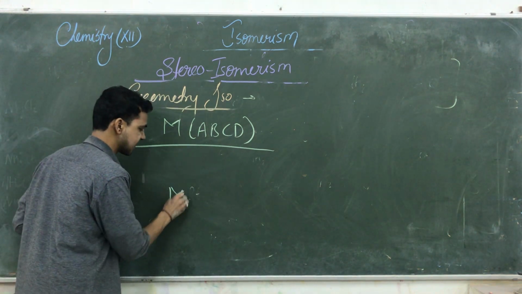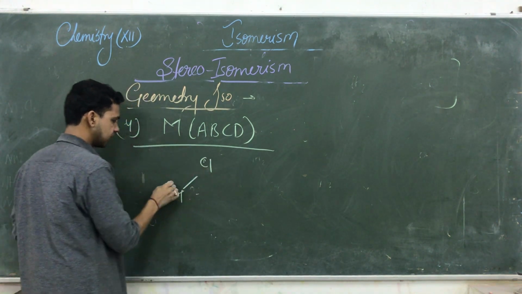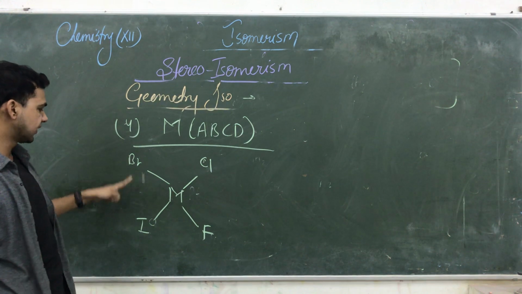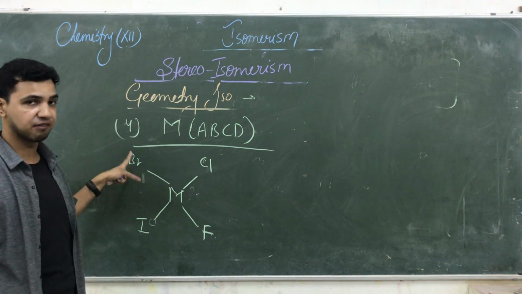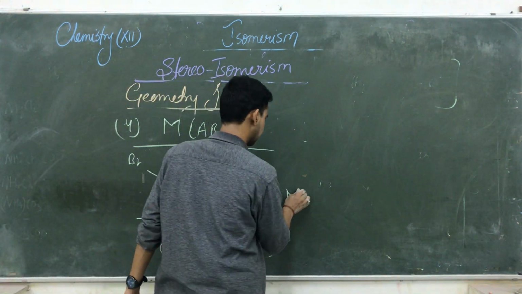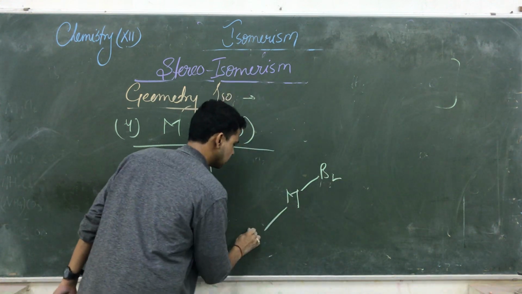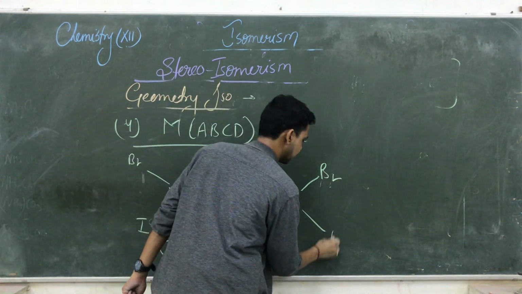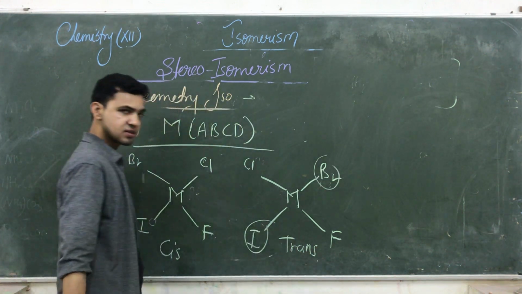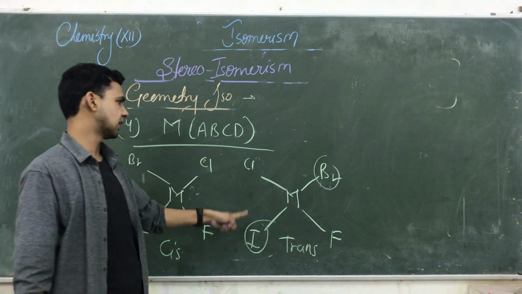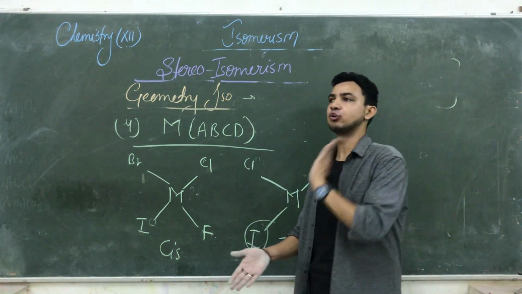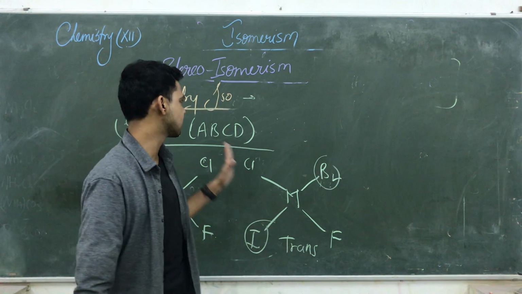Just giving you an example, that is a central metal. If it is attached with chlorine, bromine, iodine and fluorine. See, here the masses of bromine and iodine are similar, meaning both are heavy, so this is known as the cis. But if you put Br here, iodine here, and Cl here, and fluorine here, so both are in opposite directions, that is known as the trans. So here also cis and trans types of isomerism are available. So we are working according to our priority. So today we have done our geometrical isomerism in square planar compounds.